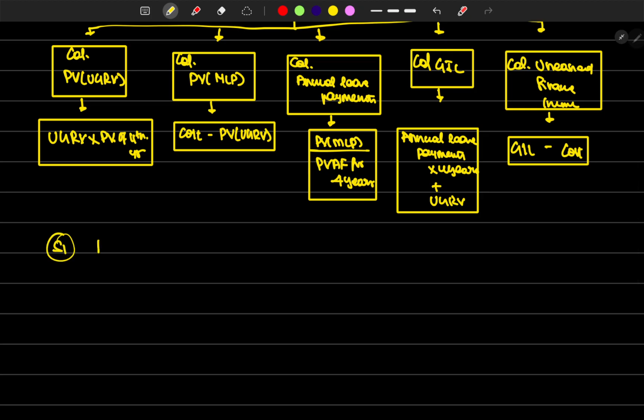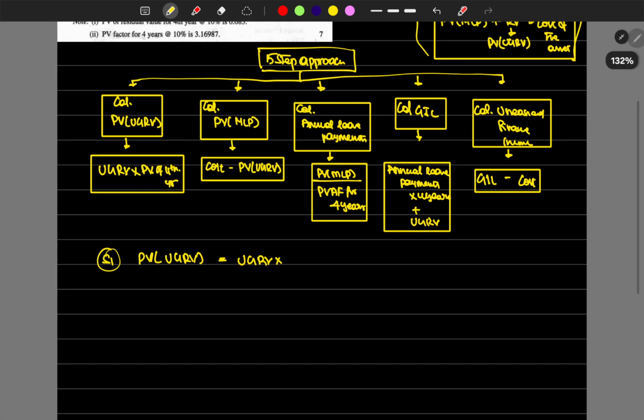Let's quickly find out the present value of UGRV. Step 1: present value of UGRV is equal to UGRV into the present value factor of the 4th year. Since the money value is decreasing day by day, we have 2,50,000 as the unguaranteed residual value. What is the value of this 2,50,000 after 4 years?